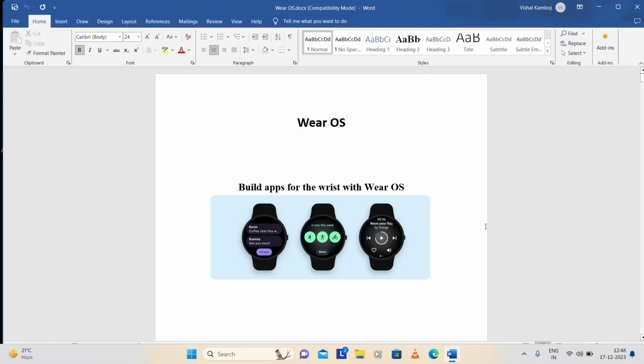Okay, so let us start with Wear OS and discuss what exactly it is. If we go to the Wear OS documentation, you will see there are many apps we can build on Wear OS, and it is very easy to find on the Android site if you want to build those kinds of apps.